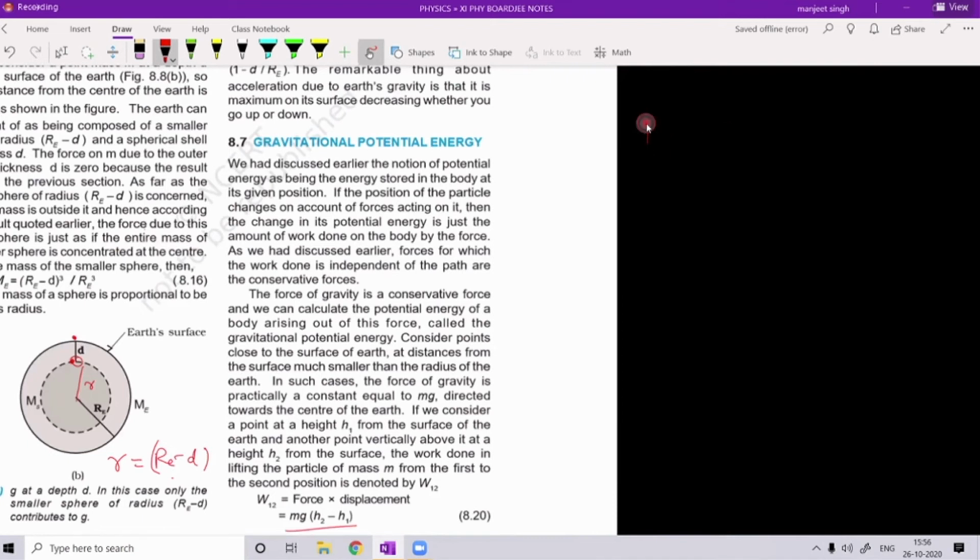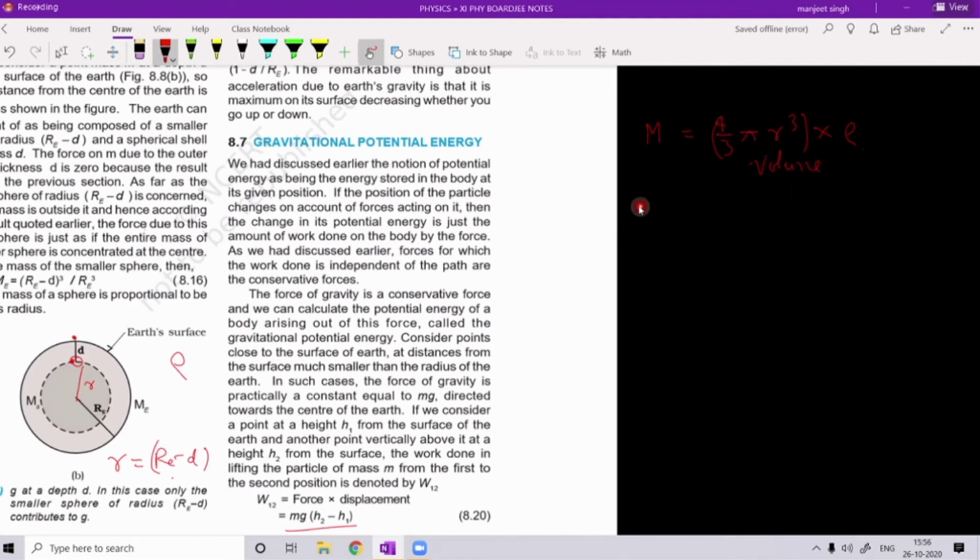Mass of a sphere is given by the formula of mathematics 4 by 3 pi r cube. ये हो गया volume into density. Let us suppose the density of Earth is rho, and that is uniform. So volume into density. Volume of Earth is this, volume of the sphere formula.